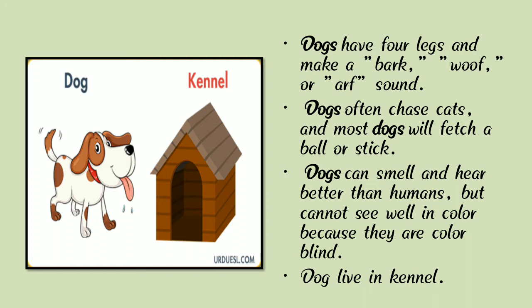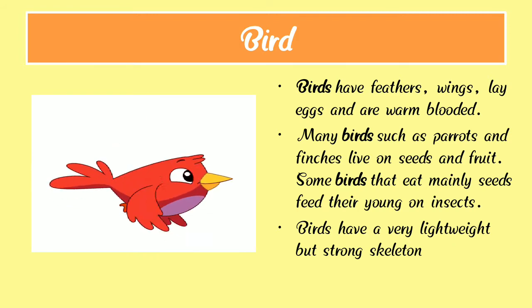Children, you all understand about dogs because the dog is a familiar animal. Dogs live in a kennel. Very good. Now we are going to learn our next animal on the next slide, and it is a bird.